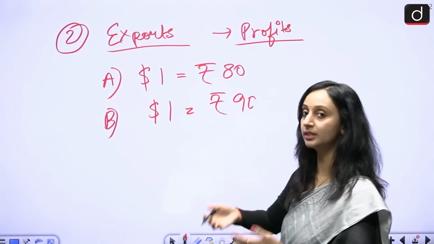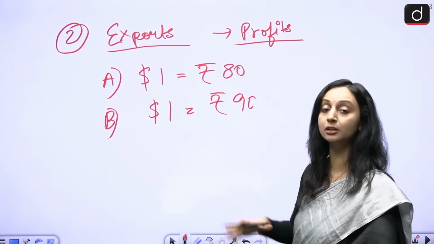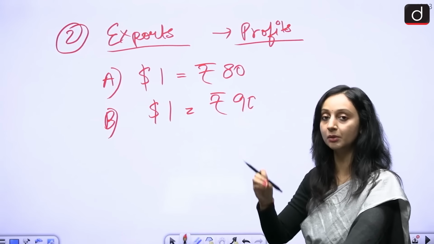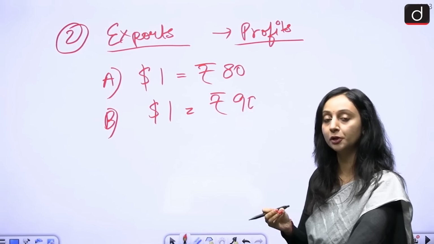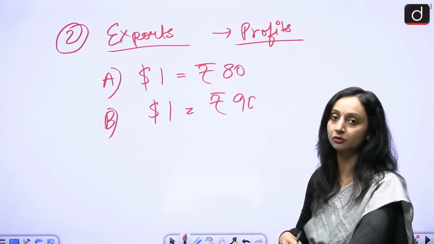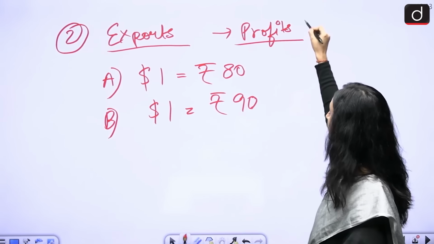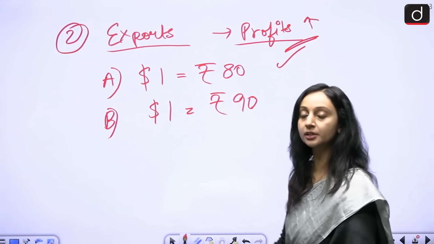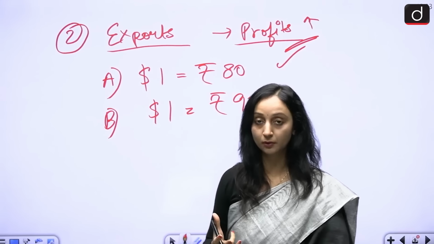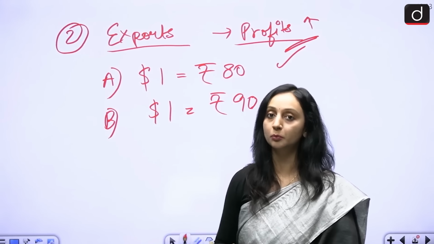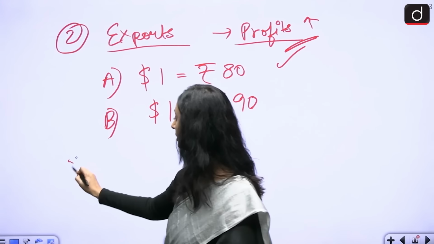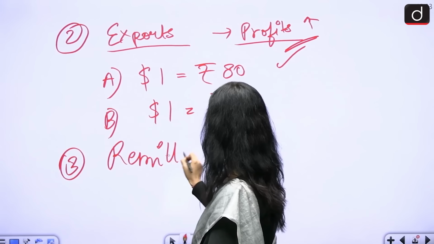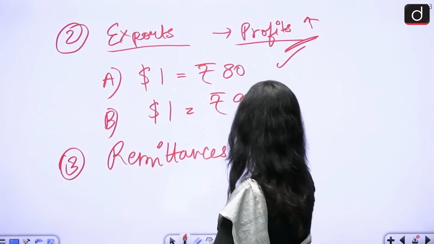Now I am at the receiving end. I'm going to get 90 rupees for the same commodity that I have exported, the same amount that I have exported. I am going to get more money in rupees in return. So my profits are going to increase. So exporters benefit whenever there's a depreciation of rupee. Our exports become more and more competitive, and the remittances also become cheaper.